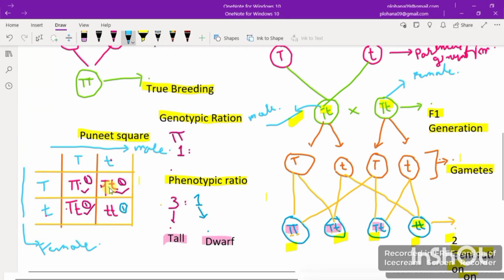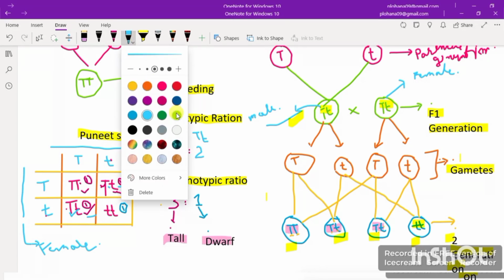Now this capital T and this small t, and this capital T and this small t, which means we do have 2 capital T and small t combinations, right? As you can see here, one this, another this, right? Just going to change the color of the marker.